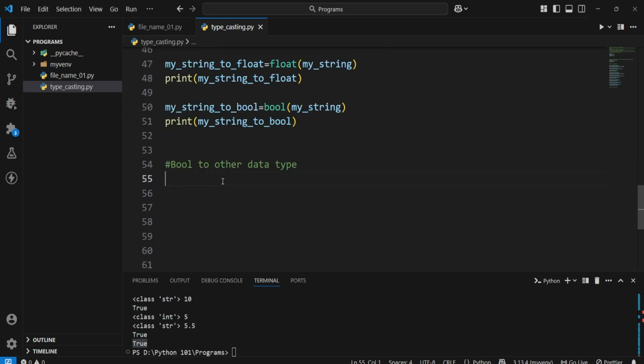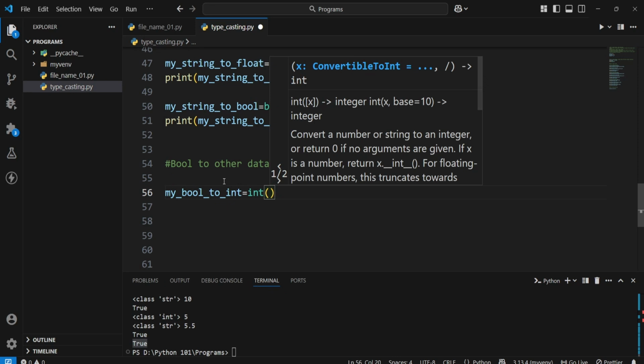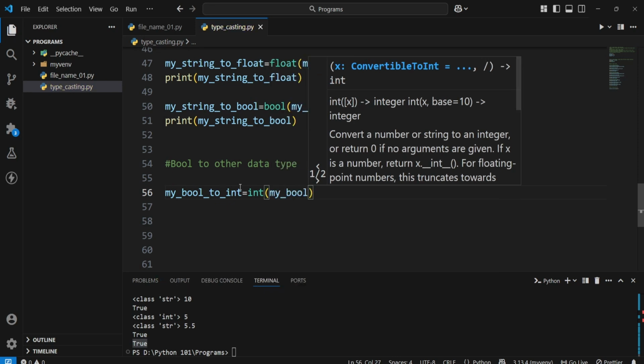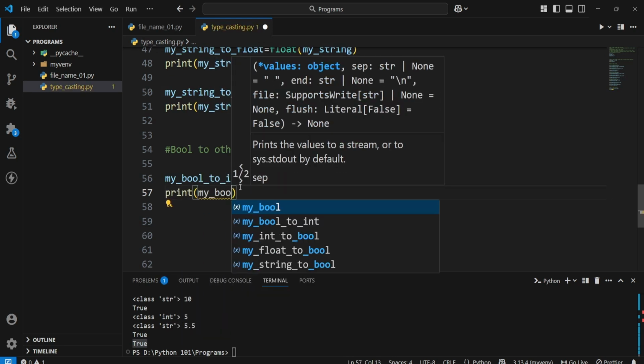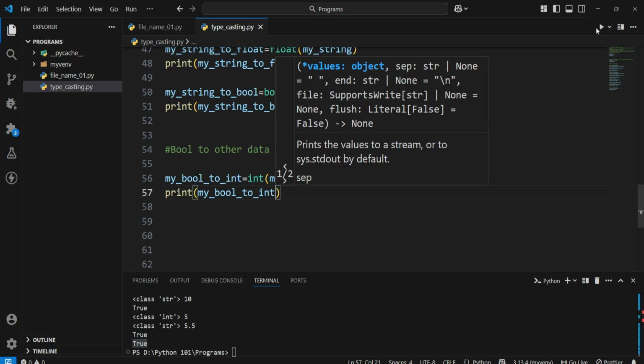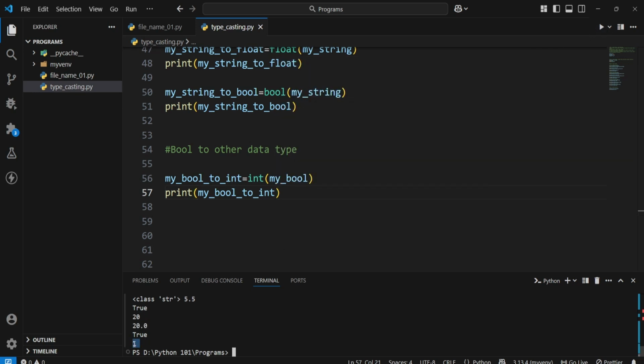Let's see. So my bool to int equals int of my bool. Let me print this and run this. Now you see it gave me 1.